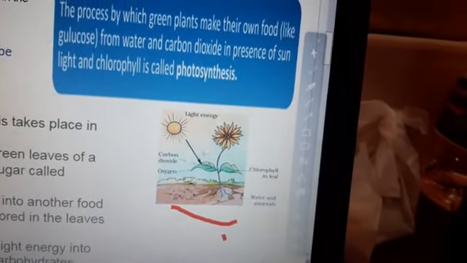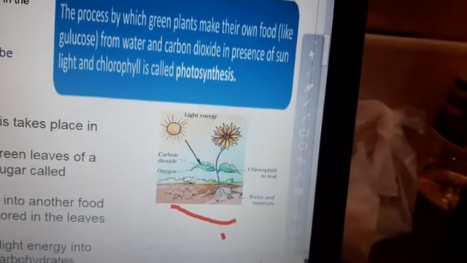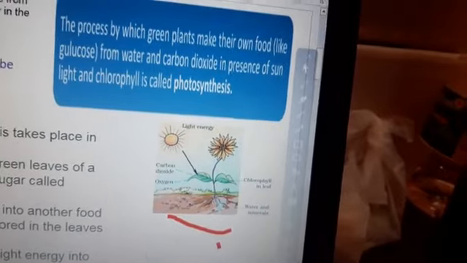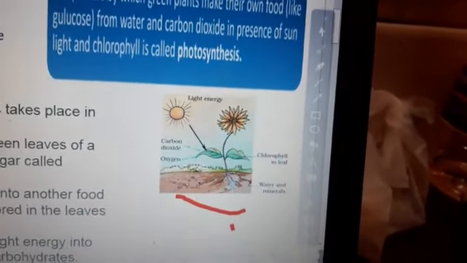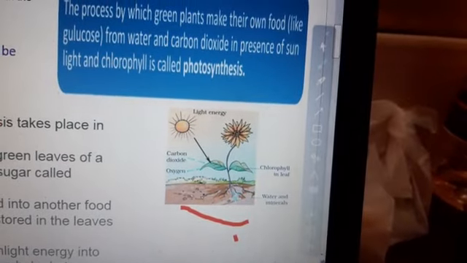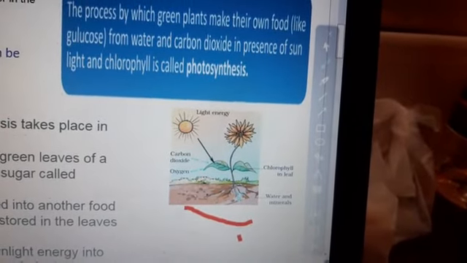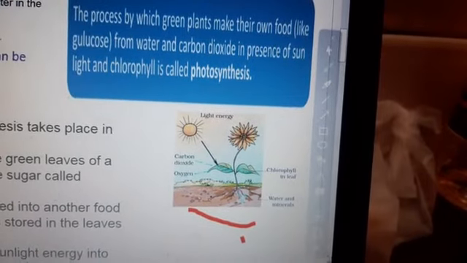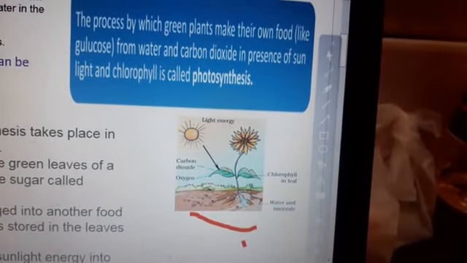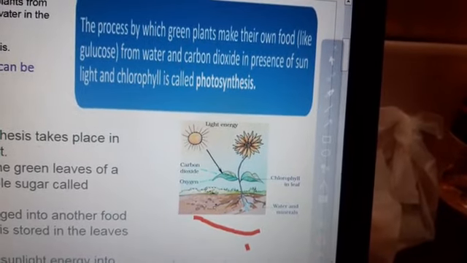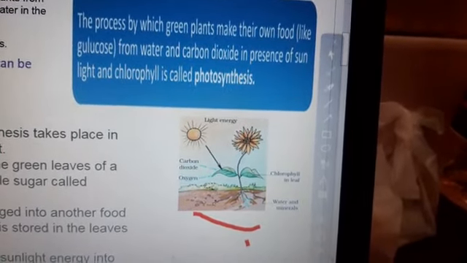Light energy comes from the sun, carbon dioxide comes from the air, chlorophyll is present in the leaves, and the plants' roots absorb water and minerals from the soil during photosynthesis, and oxygen is released. Then solar energy converts into chemical energy and makes food as carbohydrate.